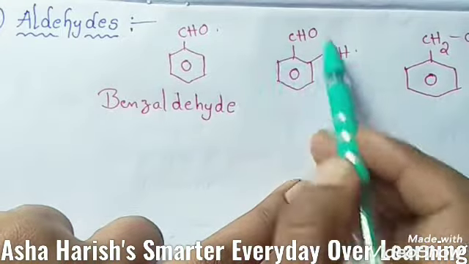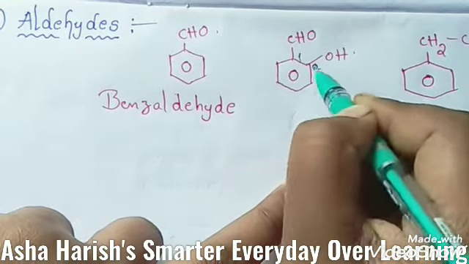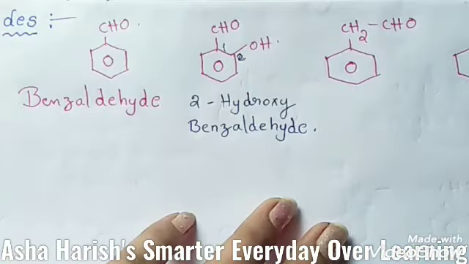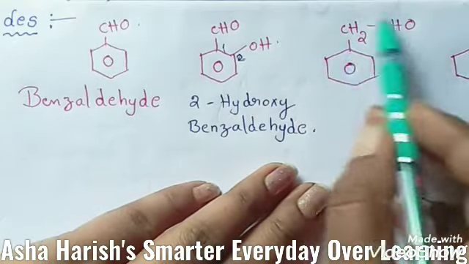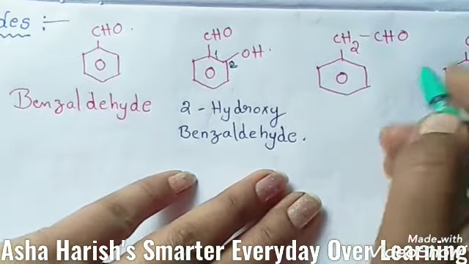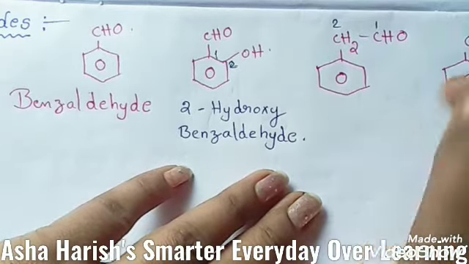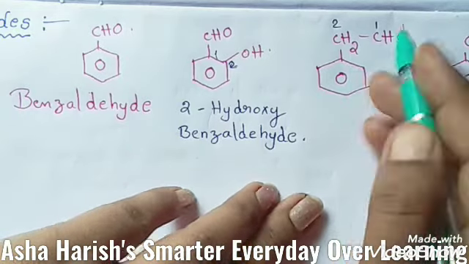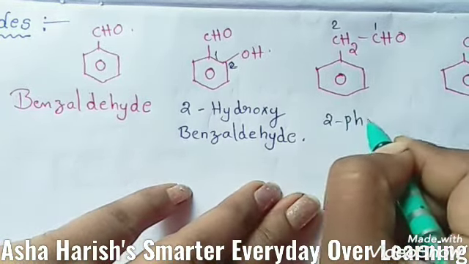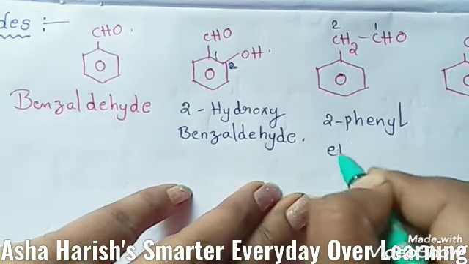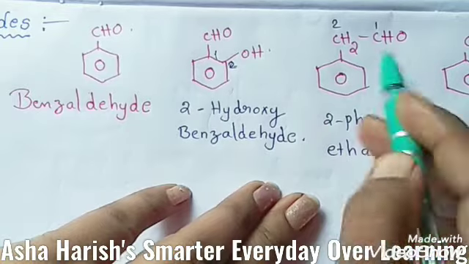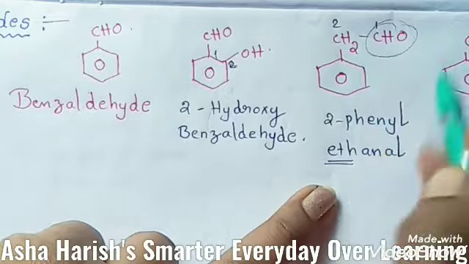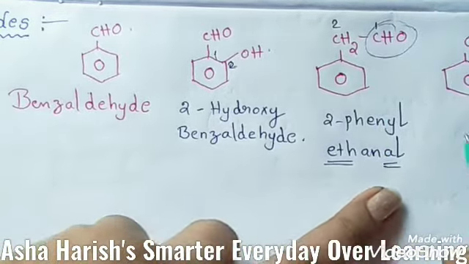Suppose to this benzaldehyde at the second position, a hydroxyl group is located, then that is called 2-hydroxybenzaldehyde. Next example, CH2CHO. Here you can give numbering to these carbons, and at the second carbon the benzyl aromatic compound is located, then students, the name should be 2-phenylethanal. Why? Because 2 carbons means the root word should be eth here. CHO, the aldehyde group, is located, so the suffix is al.